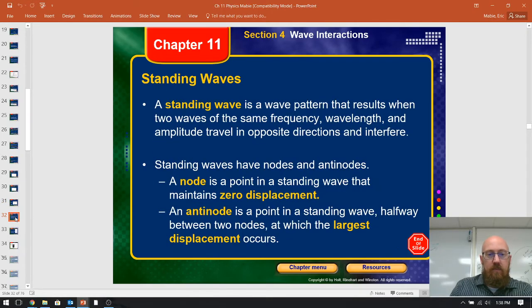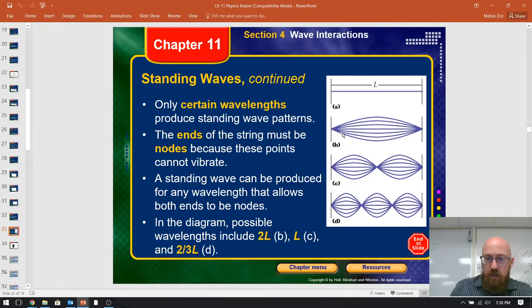So, standing waves. A node is basically where there is zero displacement, and you'll see that in a second in the picture. An antinode is basically where it's the largest. Kind of interesting, we'll play with these a little bit. So, for example: node, node, antinode. Here, a node, a node, a node, antinode, antinode. That being said, the number of waves are included in 2L. So this gives you where the diagrams are. Like this one, for D, has 1, 2, 3.